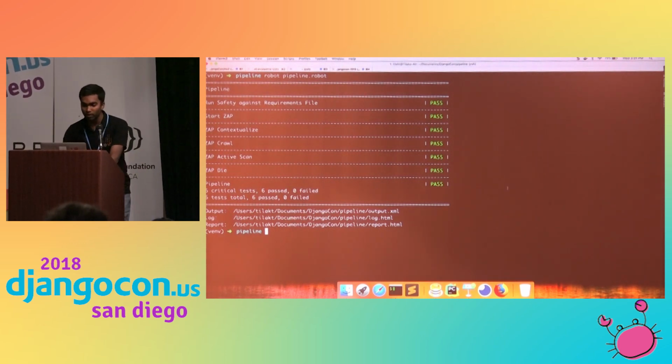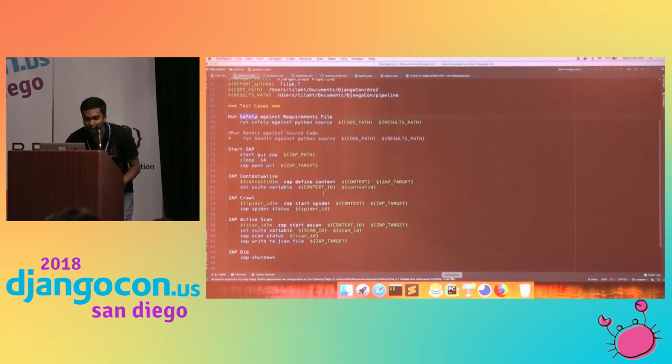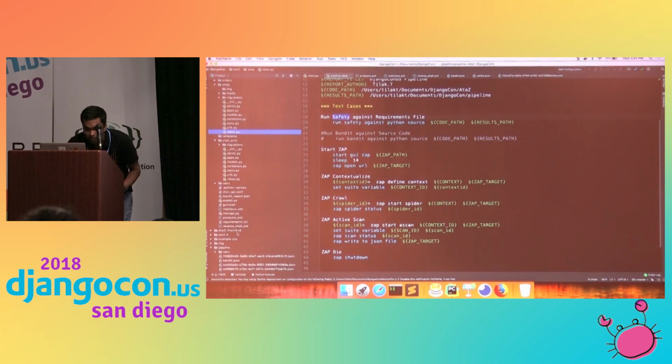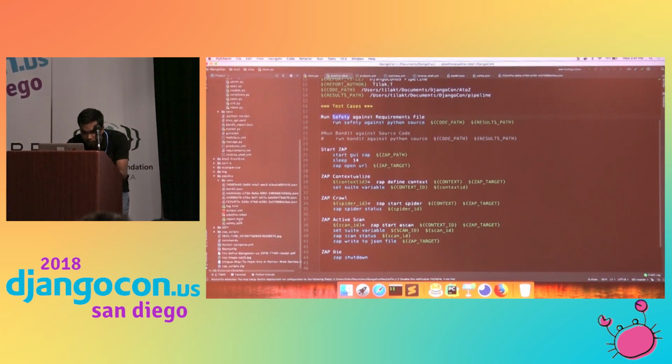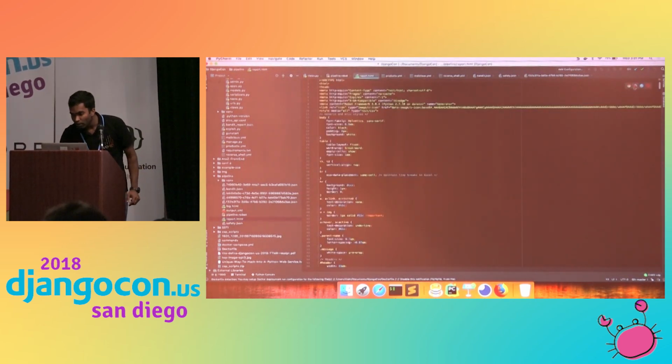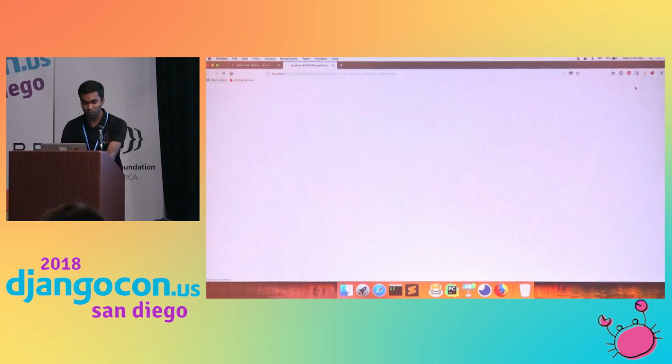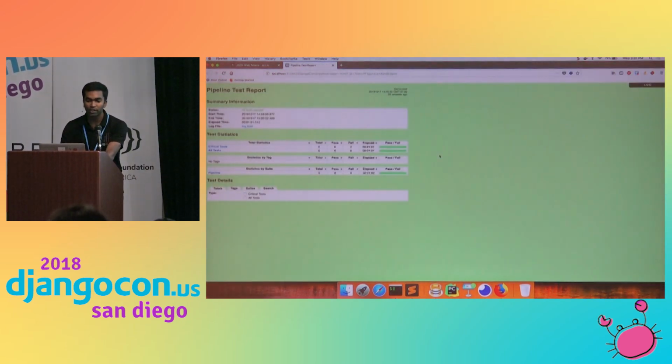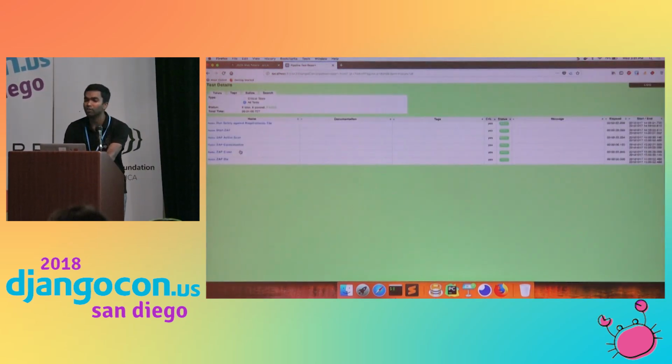So this is what Zap gives, and Robot also gives reports. It's a really good HTML report. It shows you where the issue is. Okay, here. So this is one report. It gives a really good report. You can check it out.